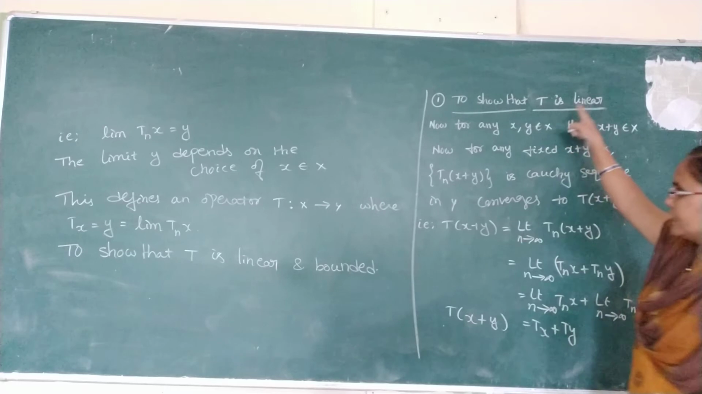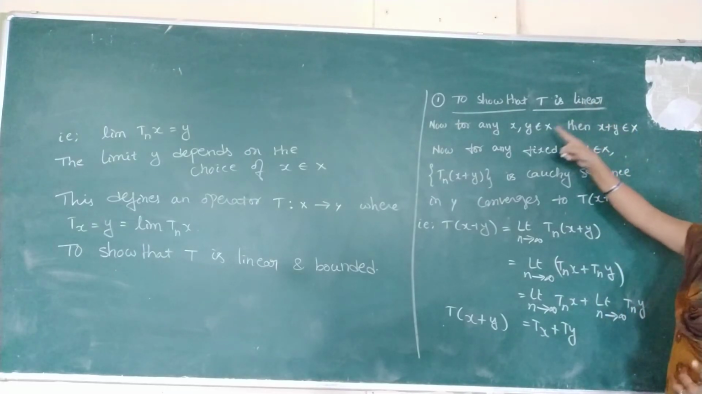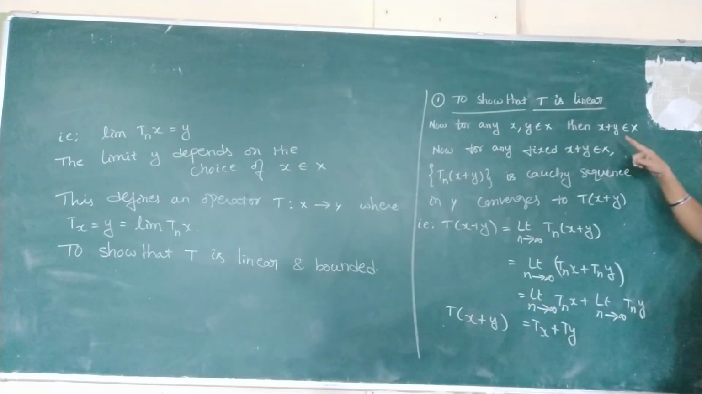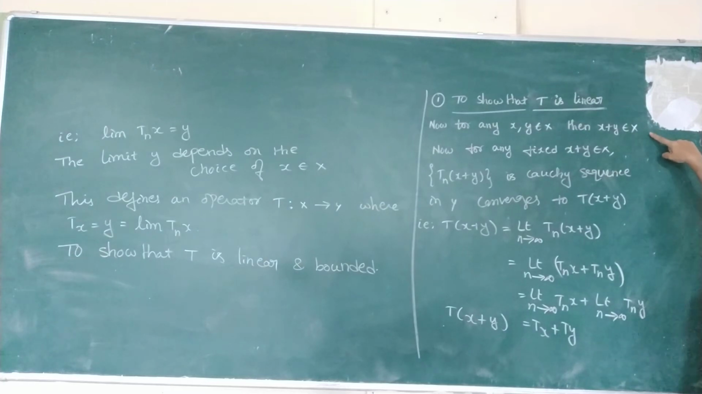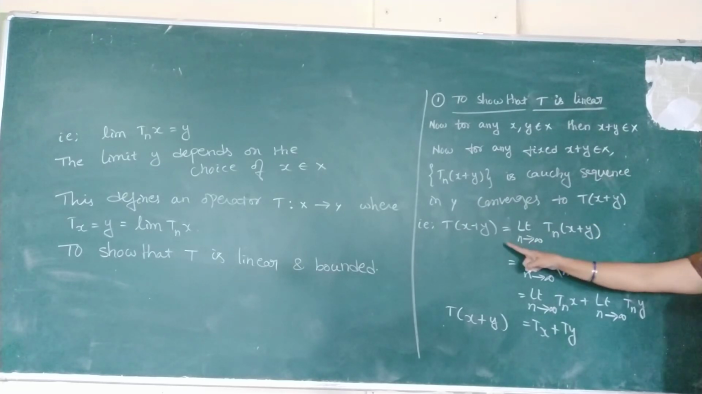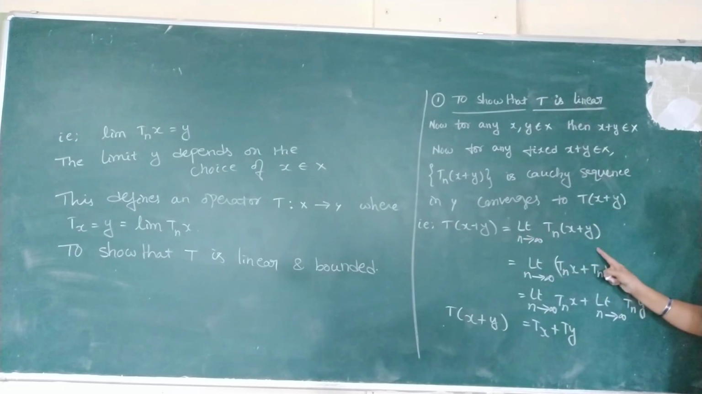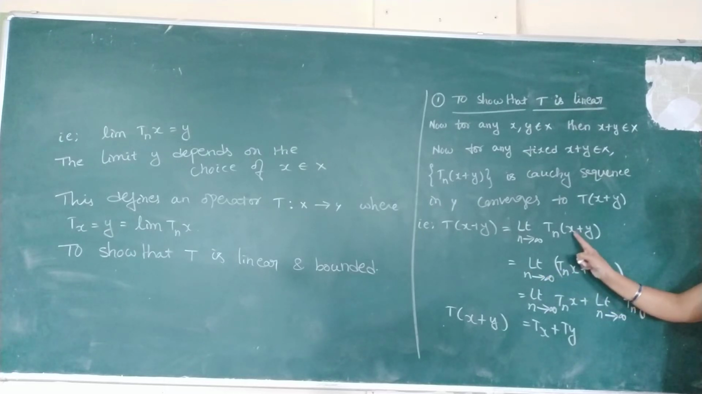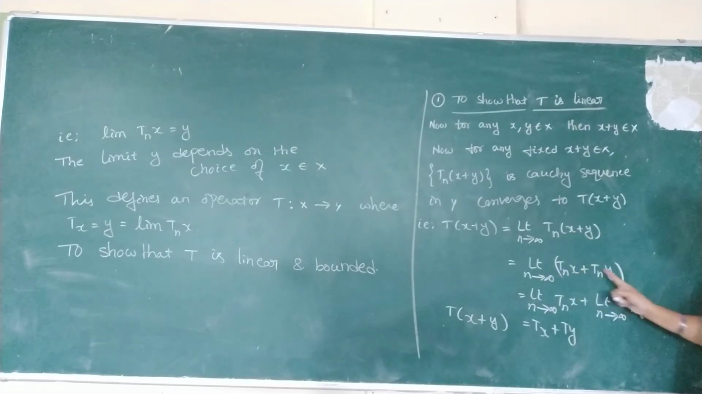So to show that T is linear, for any x, y belonging to the capital X, x plus y belongs to the capital X. Now for fixed x plus y, Tn of x plus y is a Cauchy sequence in Y that converges to T of x plus y. Now T of x plus y is equal to the limit of Tn. Write it first, multiply with Tn and write separately.